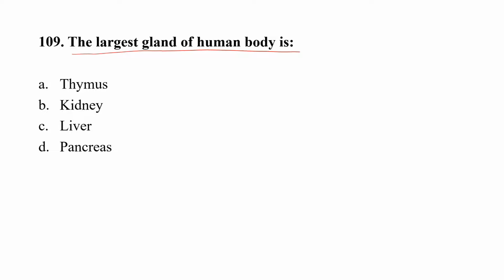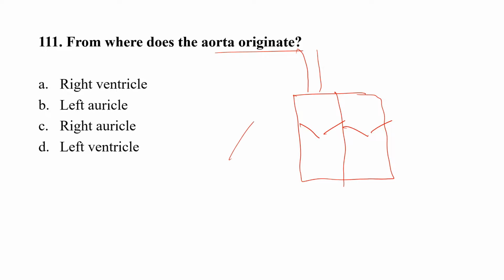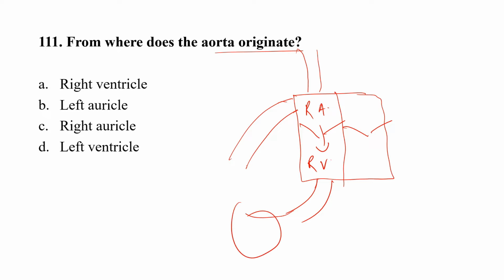Here is the heart, and the blood comes from the superior vena cava and the inferior vena cava and empties into the right atrium, or right auricle. The blood goes to the right ventricle, and from here it goes through the pulmonary artery to the lungs.